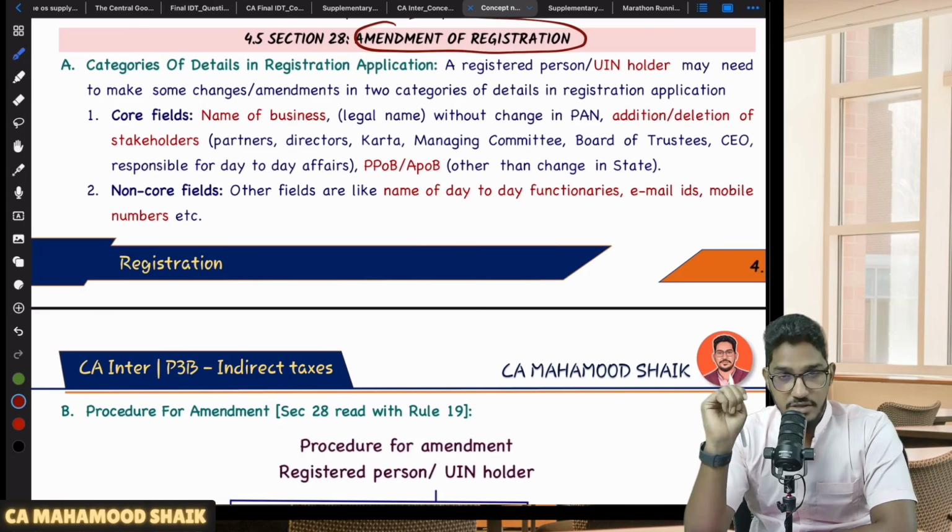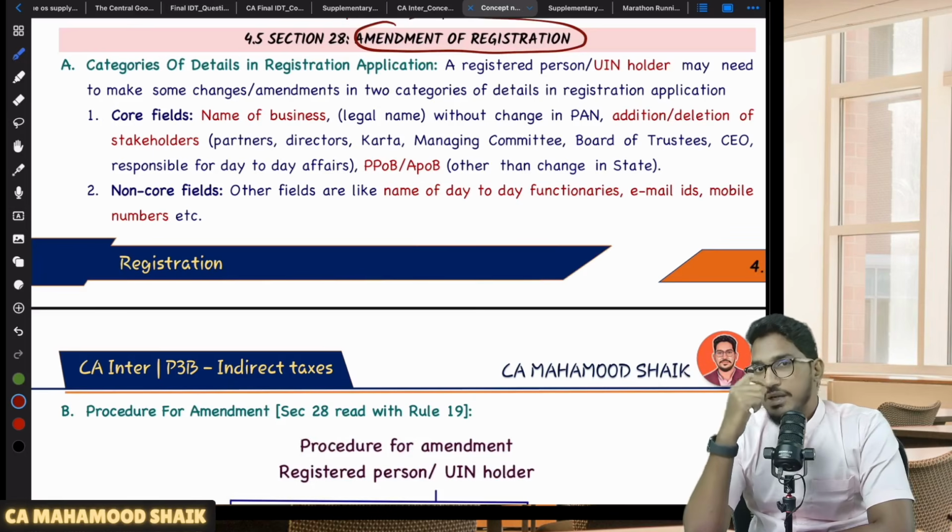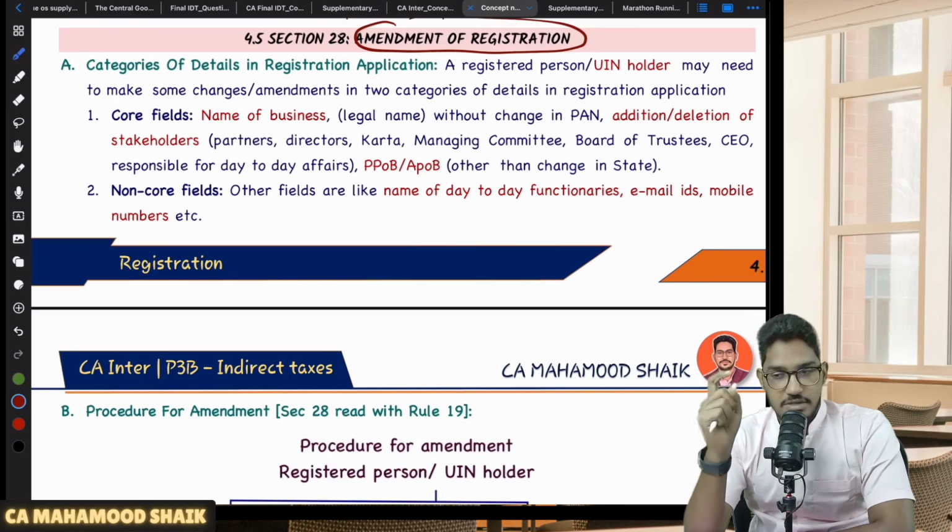I got my registration certificate. No, in my registration certificate, some details I want to amend. So what is the procedure I have to follow for amendment of registration? Now, when you want to amend the details in your registration certificate, we will identify the fields.